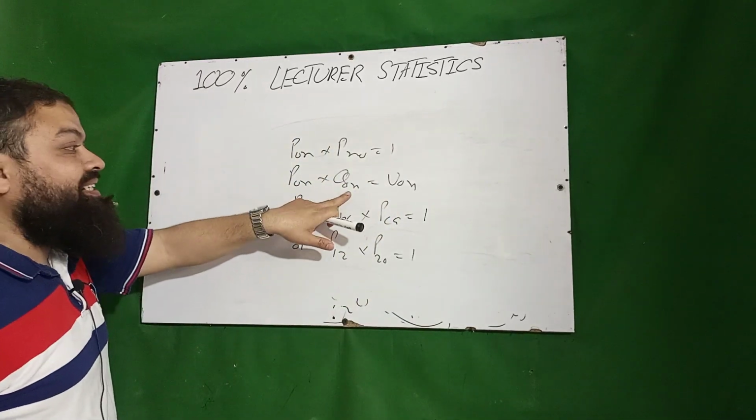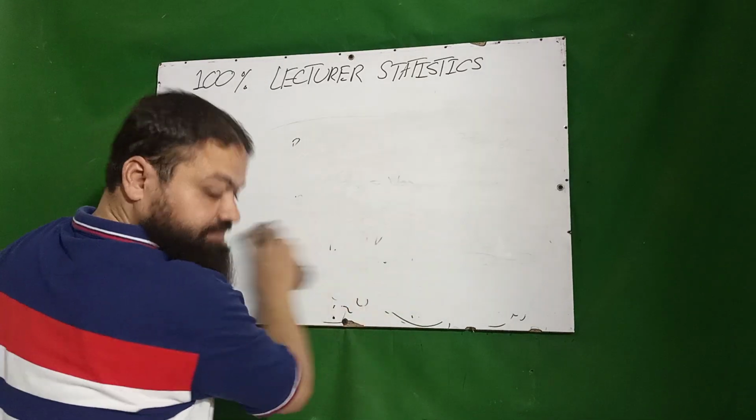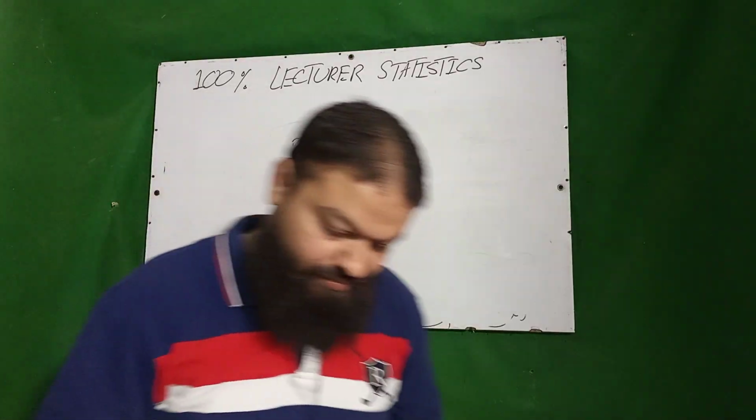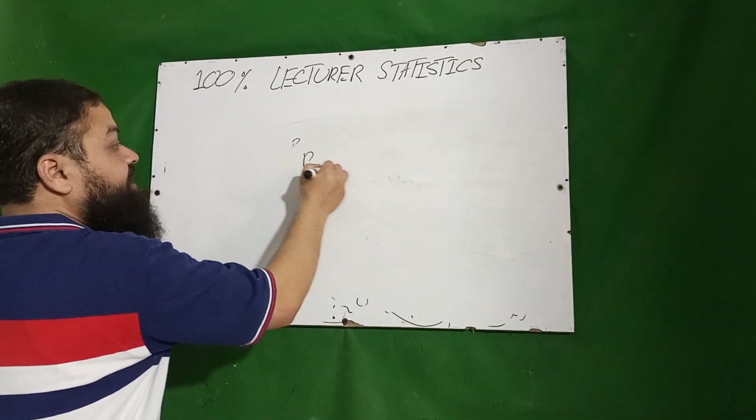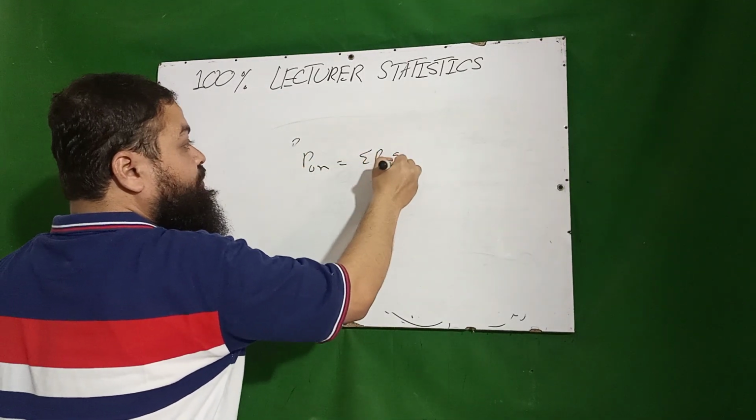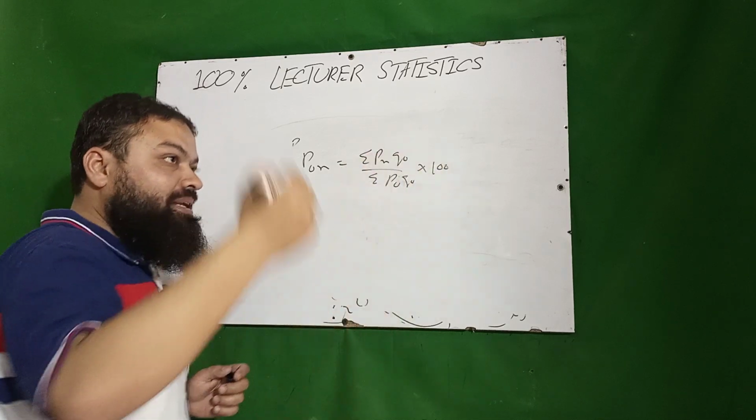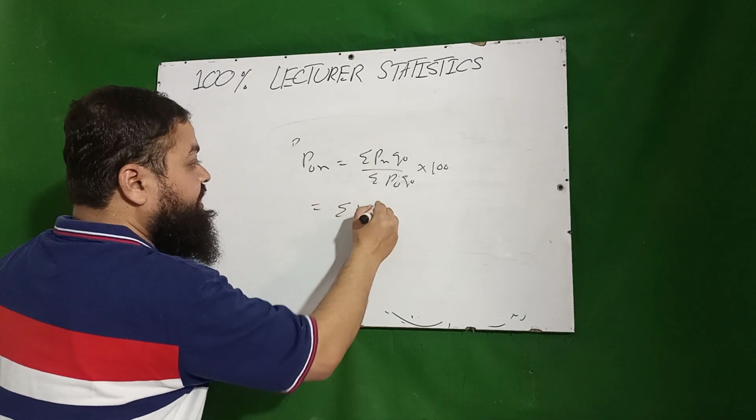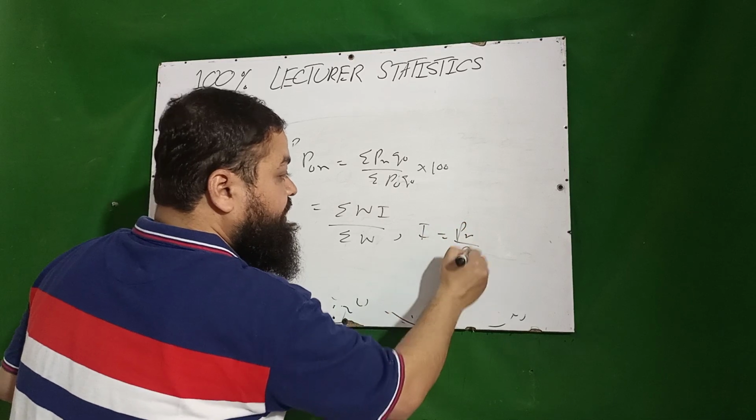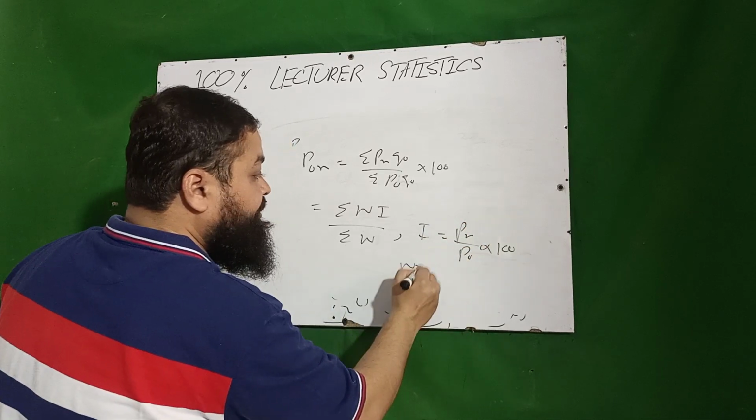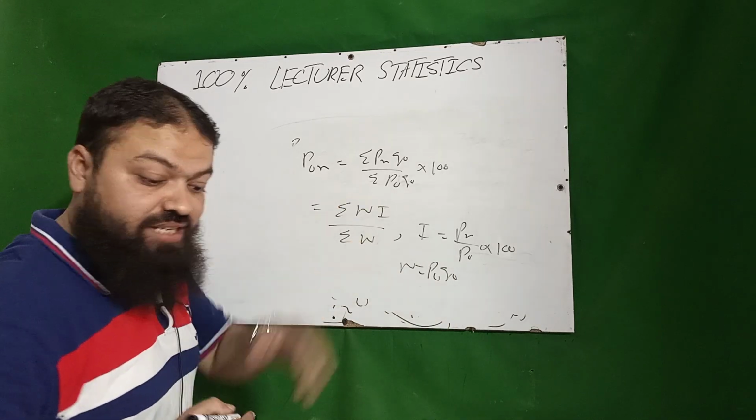Dear students, quantity index number is also called volume index number and quantum index number also. Aggregate expenditure method means Laspeyres's formula, P naught n is equal to summation Pn Q naught over summation P naught Q naught multiplied by 100. And family budget method means summation Wi over summation W, where I is equal to Pn over P naught multiplied by 100, and W is equal to P naught Q naught, and it is also called weighted average of relatives method.